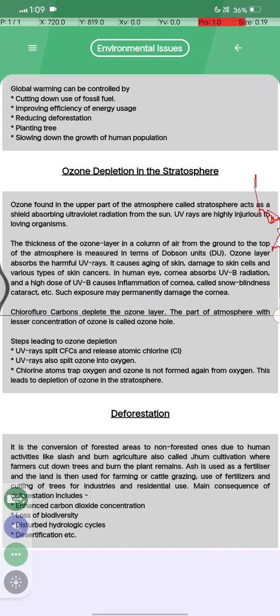Chlorofluorocarbons deplete the ozone layer, and the part of the atmosphere with a low concentration of ozone is called the ozone hole. Leading to ozone depletion: UV rays split CFC, releasing atmospheric chlorine, and UV rays also split ozone into oxygen. The chlorine atom traps oxygen, so ozone is not formed again from oxygen, and this leads to depletion of ozone in the stratosphere.